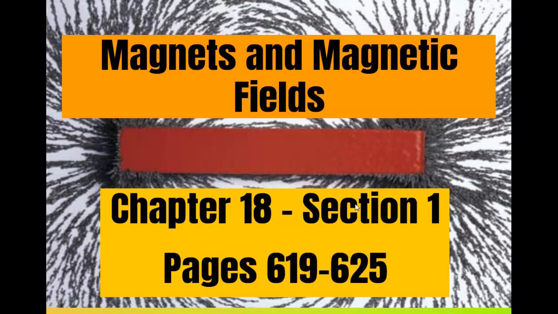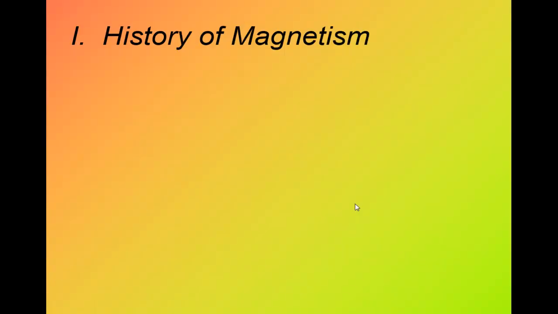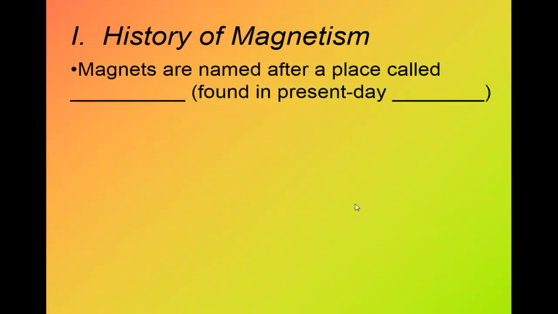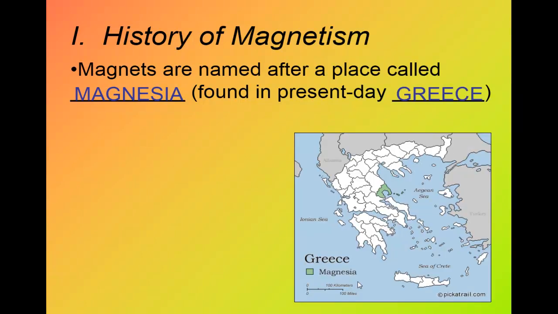Magnets and magnetic fields. Chapter 18, section 1. It will be from page 619 to 625. What is the history of magnetism? Magnets are named after a place called Magnesia, found in present-day Greece. So the word magnet comes from the fact that they found these rocks in a place called Magnesia. Did you see this map? Yes, this place in Greece, we call this place Magnesia.